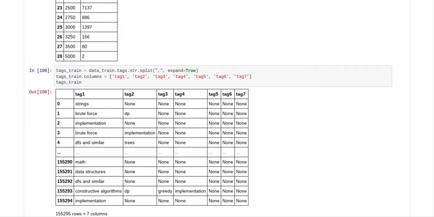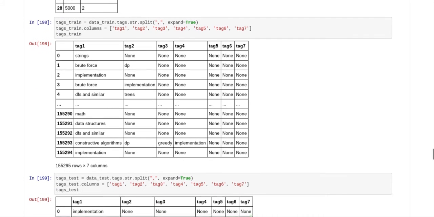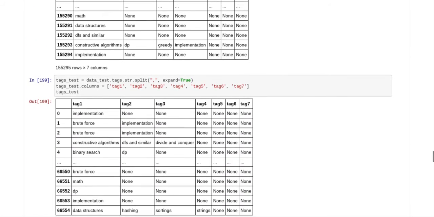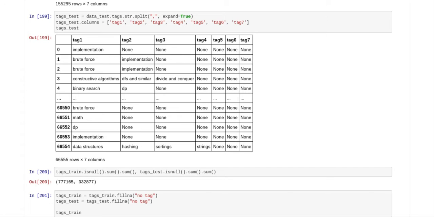And then we had to assign 7 columns. So the columns were tag 1, tag 2, tag 3, tag 4, tag 5, tag 6, tag 7. So you can see the different columns. We did that on the test set as well, because the test set and the train set have to have the same number of columns. If they don't have the same number of columns, then it won't work when you go to test it. So you have to make sure that the train set and the test set have the same number of columns.